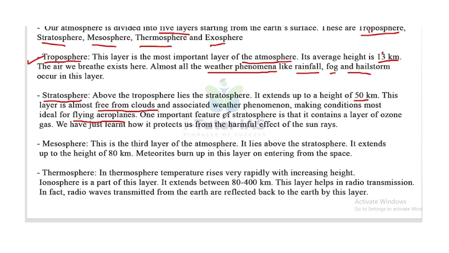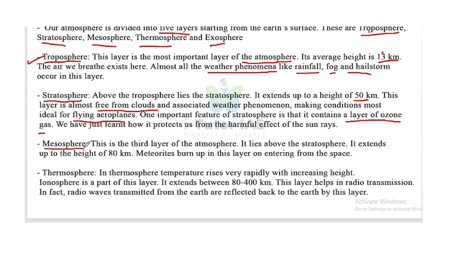One important feature of the stratosphere is that it contains a layer of ozone gas. We already learned how ozone protects us from the harmful rays of the sun. This ozone gas is mainly present in this layer. Which layer? Stratosphere.